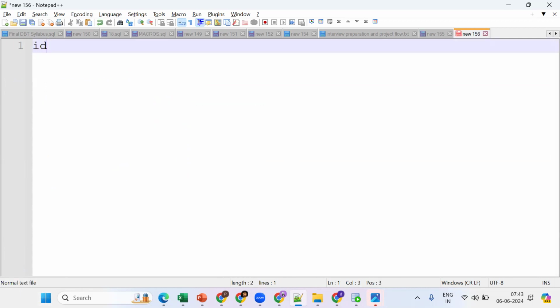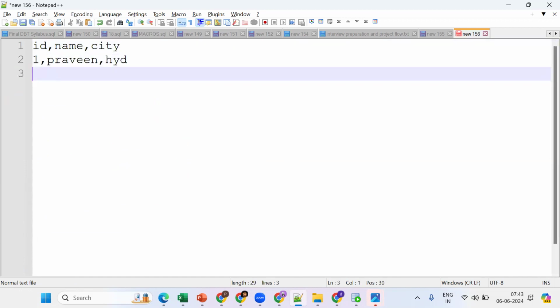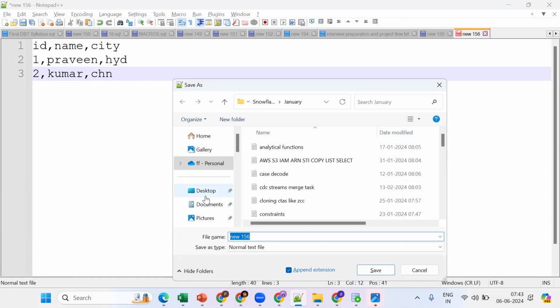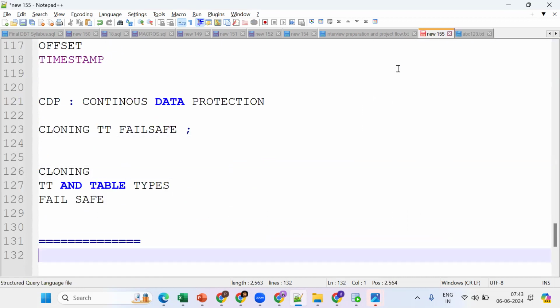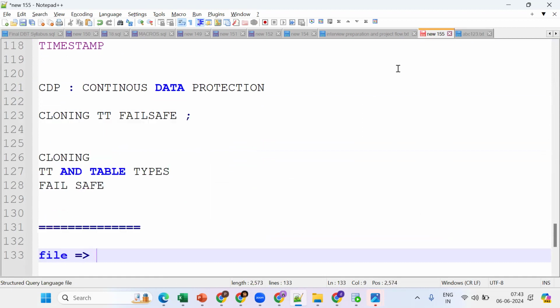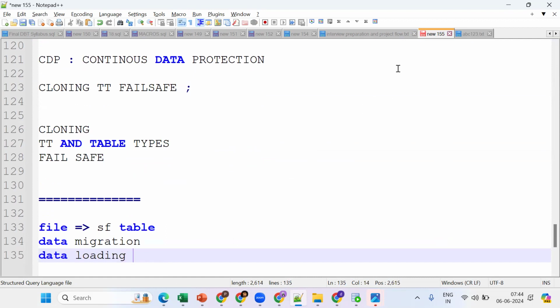Now, a simple use case: ID, name, city. 1 Praveen Hyderabad, 2 Kumar Chennai. Suppose on my desktop I have a file ABC 123, a CSV or comma separated file. I want to load this file into a Snowflake table. My data is in a file and I want to get it into a Snowflake table. This is called data migration from file to Snowflake, or data loading from file into a Snowflake table.